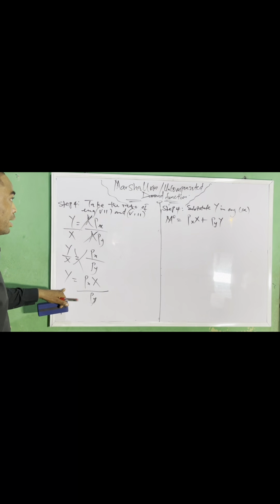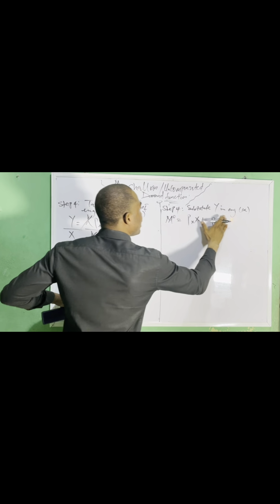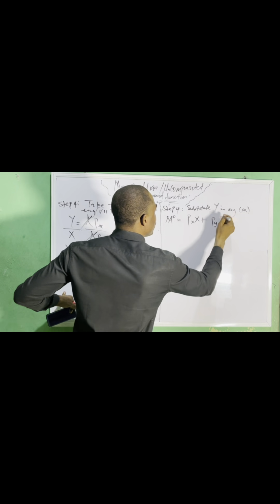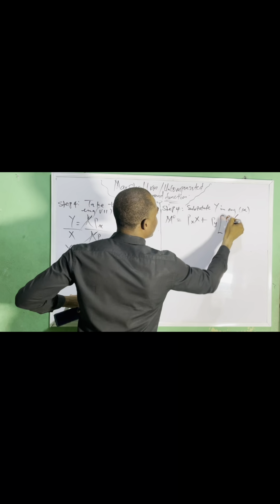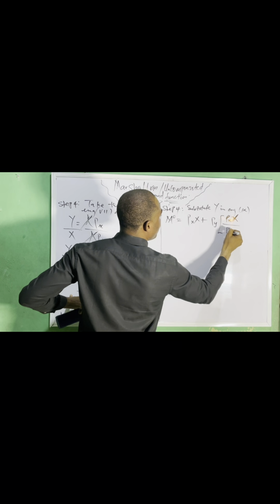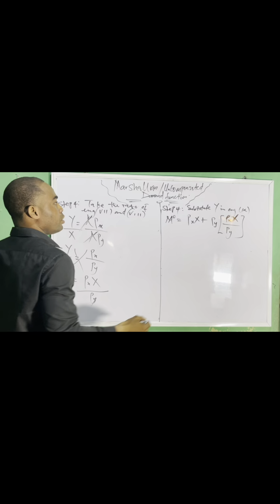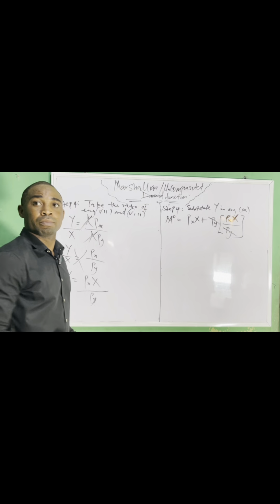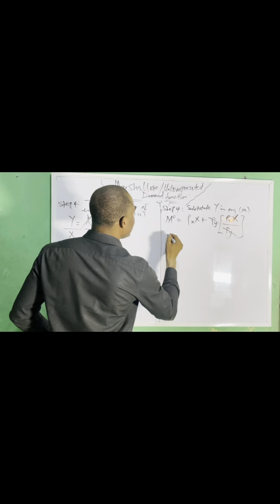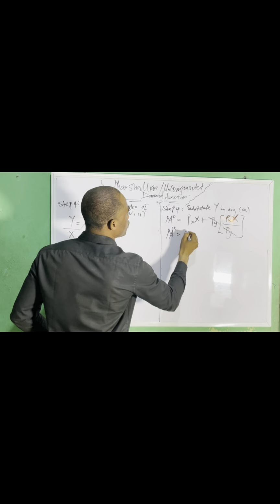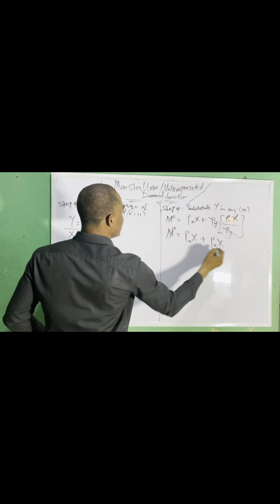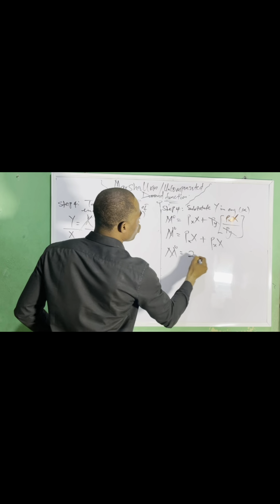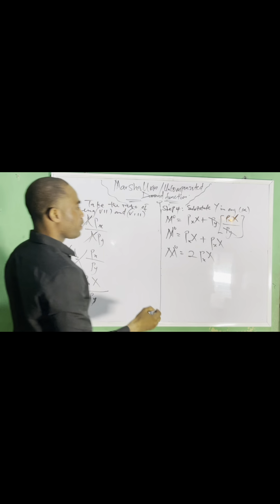Since I want to substitute it in equation 9, let's put this there, which is px x over py. Automatically, this will cancel this. Hope you are getting it. So MO will equal px of x plus px of x, which gives me 2px of x.